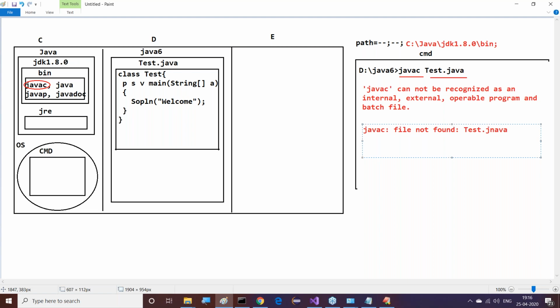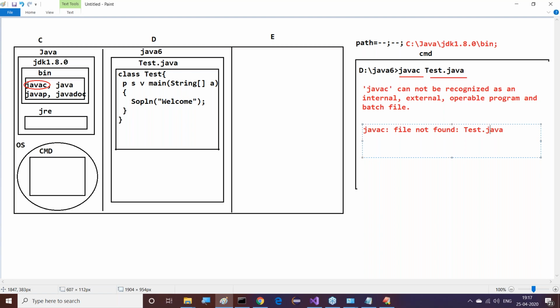We get this message whenever the specified file is not available at the current location. So we have to check the specified location for the file name tester.java, or use the same file name we used to save the Java file along with the javac command. This type of problem we can get.